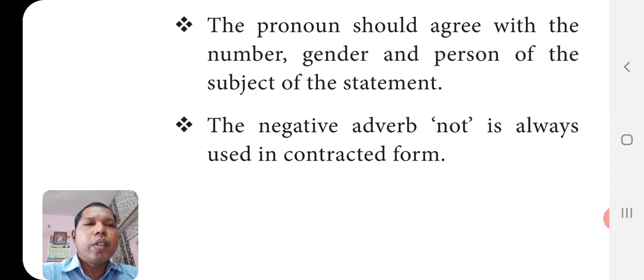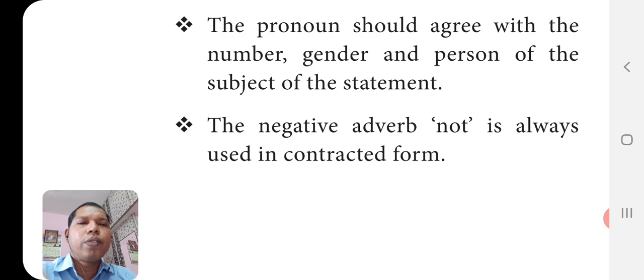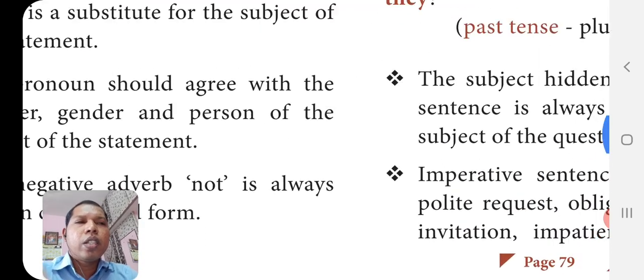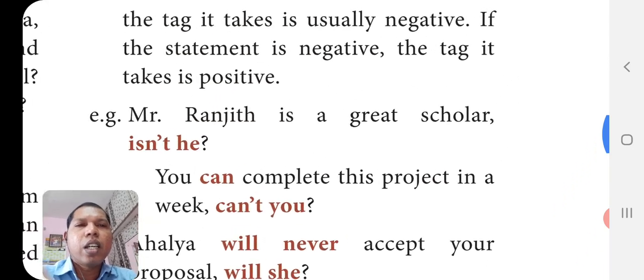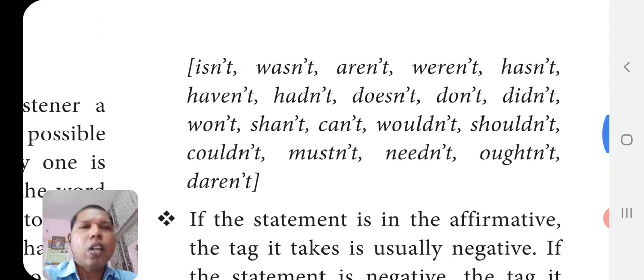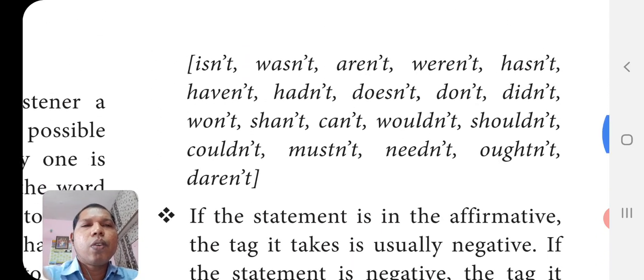The negative adverb not is always used in the contracted form. Contracted in the sense short form. For example, is not can be written as isn't, are not as aren't, isn't, wasn't, aren't, weren't, hasn't, haven't, not have not.